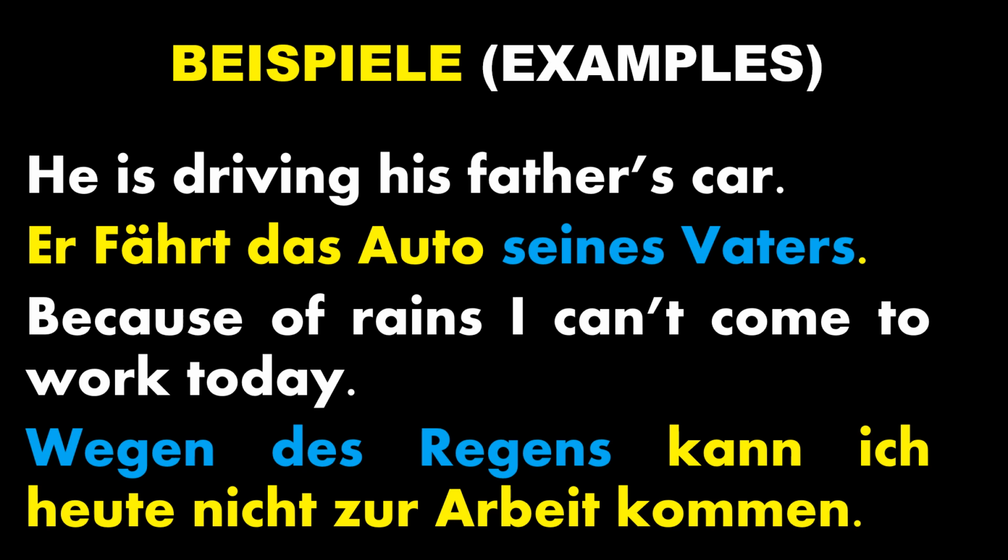So I hope these two examples are clear to you. In the first one, er fährt das Auto seines Vaters. So why haven't we used the bestimmte article here? We have used the possessive article. Here we wanted to say his father's car. That is why we have used the possessive article, or possessive pronoun, seines Vaters. Let's go ahead.